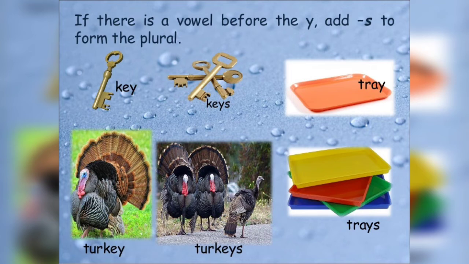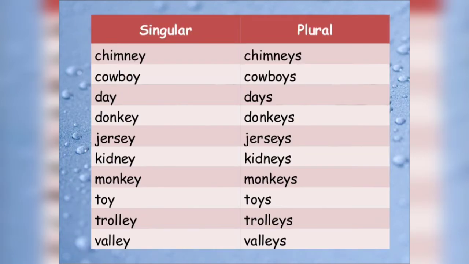Tray, there is a vowel a before y, that's why it became trays. So we have to add s when there is a vowel before y. We can also understand with more examples. Chimney, chimneys, cowboy, cowboys, day, days, donkey, donkeys, jersey, jerseys, kidney, kidneys, monkey, monkeys, toy, toys, trolley, trolleys, valley, valleys.